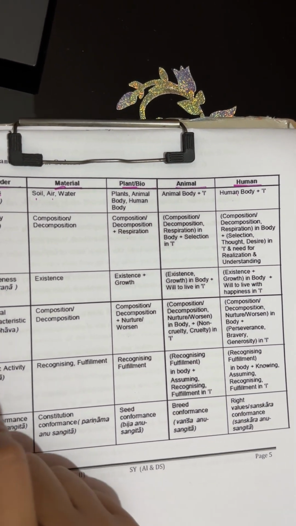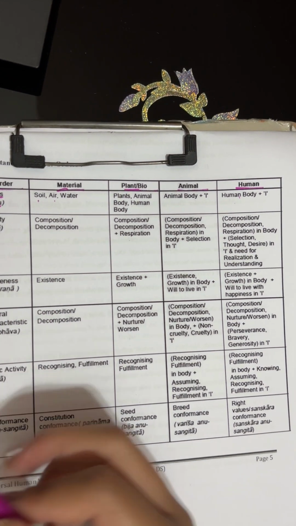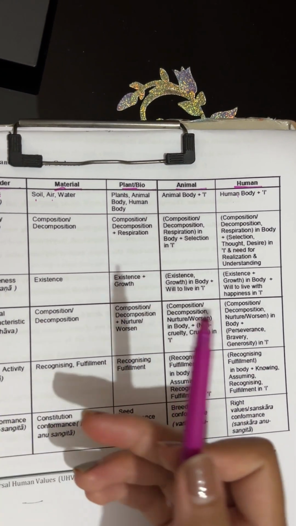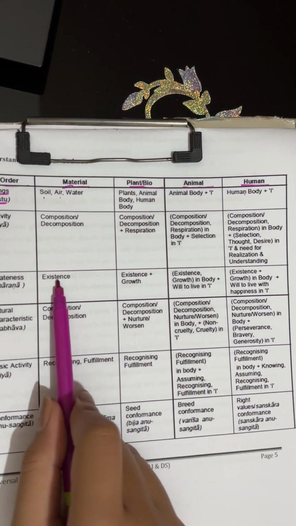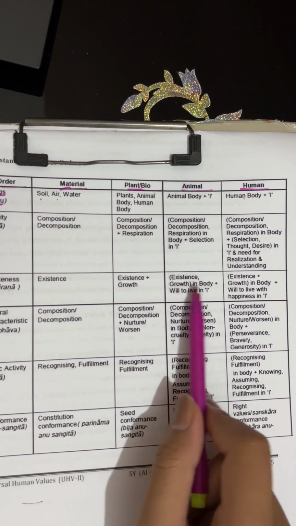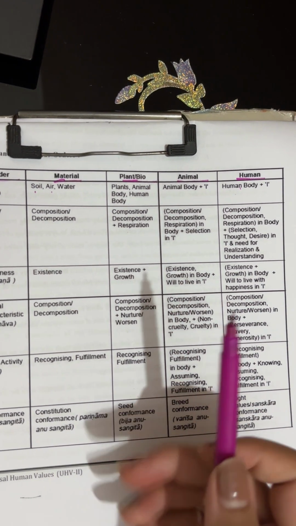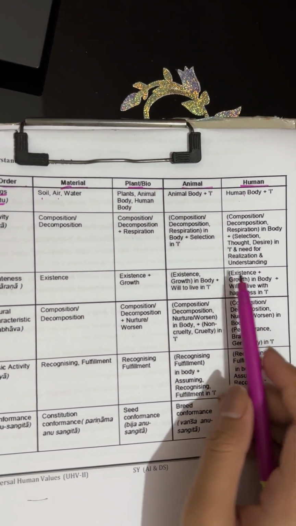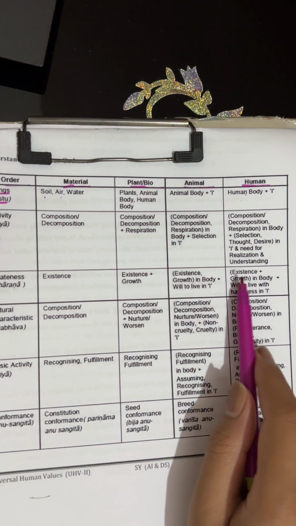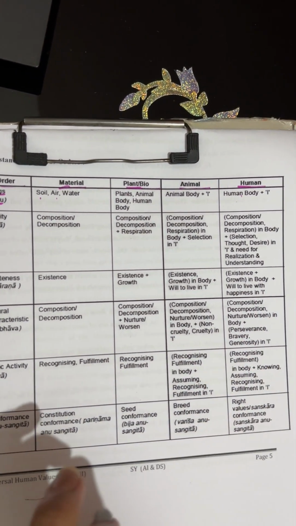And in innatedness, that is dharana, like what we hold, it's existence for material, then existence plus growth in body and will to live in I, we have the will of living. And in humans, we have existence plus growth in body, will to live with happiness in I.